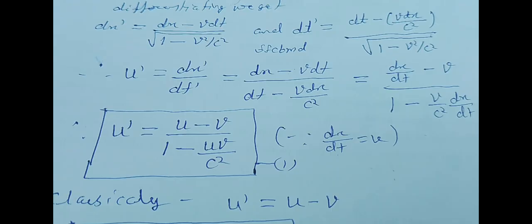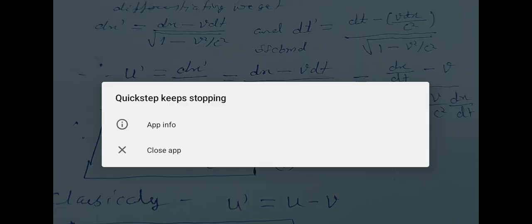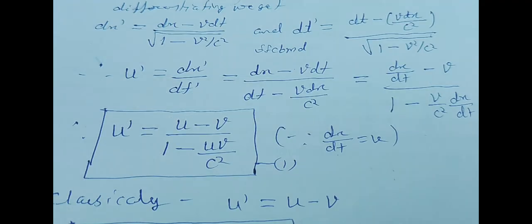So this equation 1 represents the velocity as measured by the observer in S dash, that is the moving frame. And classically this velocity addition formula is given by u dash equals u minus v.